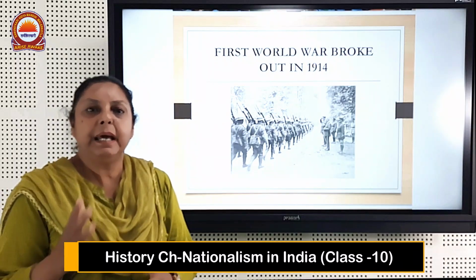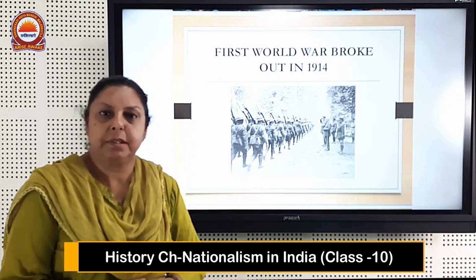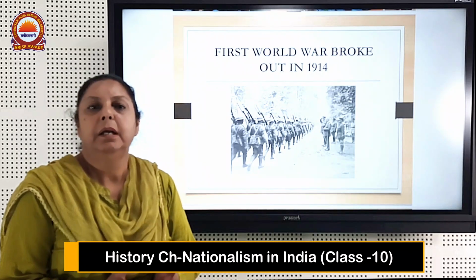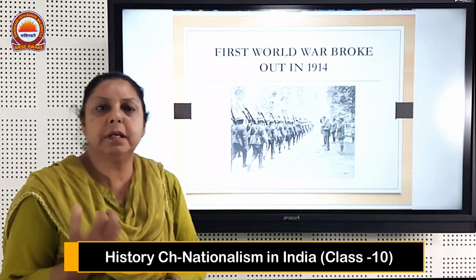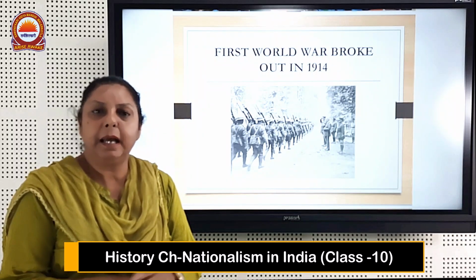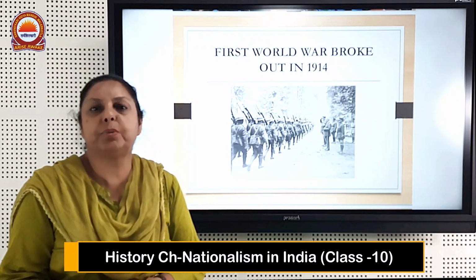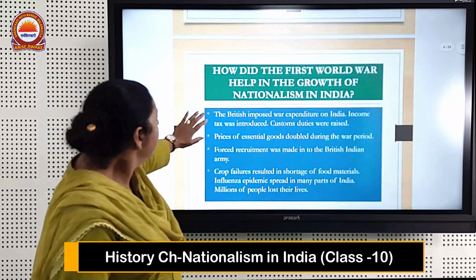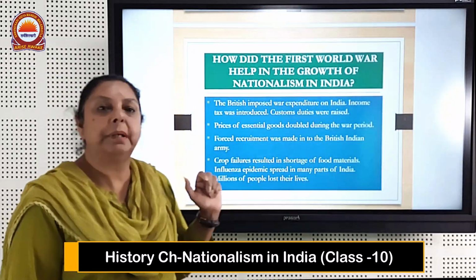At that time, the British government put certain conditions upon us, saying that if we fulfilled these desires of the British government, we would be given certain independence and certain policies for the Indians. What happened? How did this First World War help in the growth of nationalism in India?